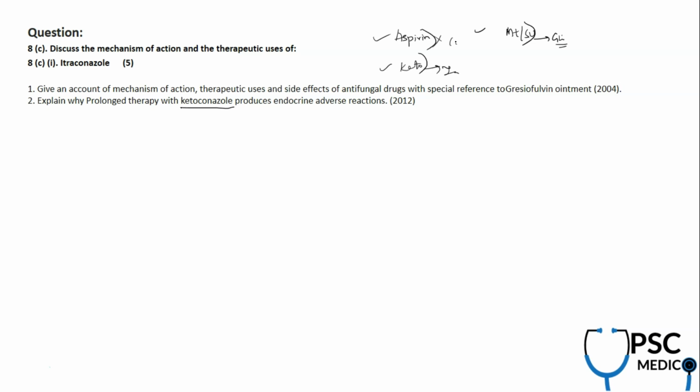Aspirin is fine, they're still asking aspirin, but sometimes they might ask COX-2, that is, selective COX inhibitors. So though you are aware of the parent compound and its therapeutic uses and side effects, it's always important to know one key point about each other drug, so that in the exam you come up with a different fact and the examiner gets impressed. One extra point, okay, so just focus on that. But in the search for that one extra point, never ignore the fact that 90% is similar to the parent compound: therapeutic uses, side effect profile, mechanism of action, everything similar.